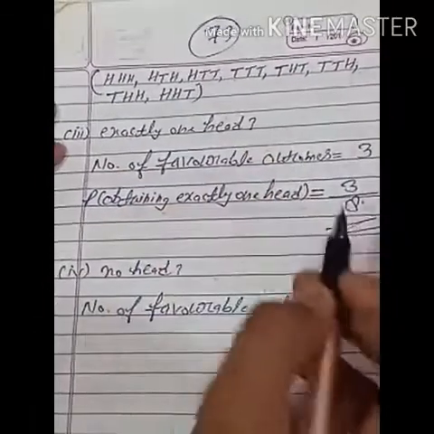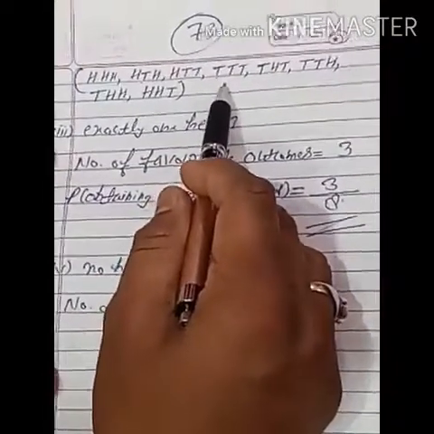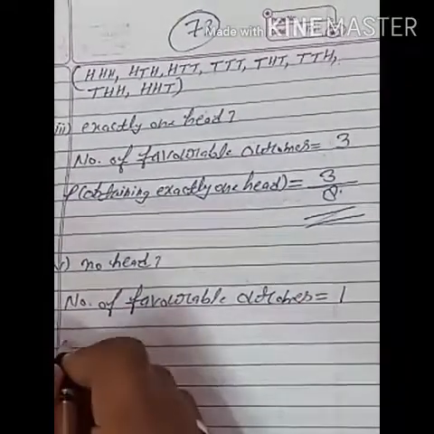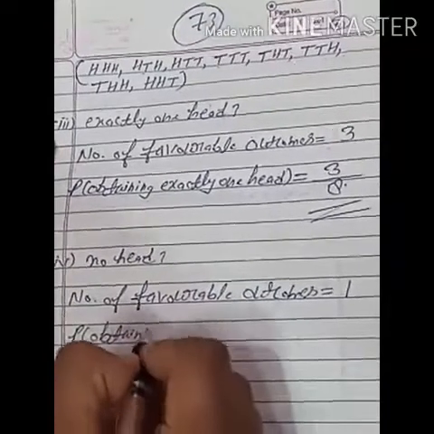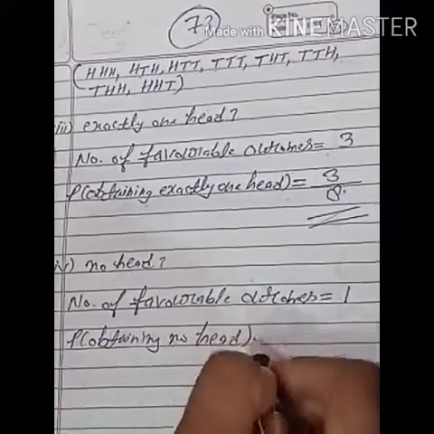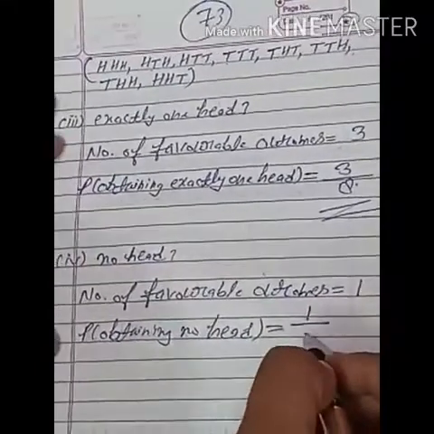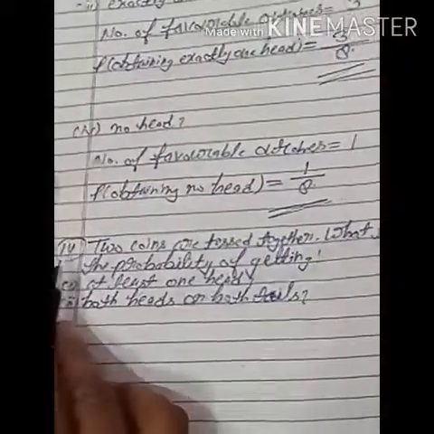So only one outcome is there in which a head is not present. So number of favorable outcomes, no head, 1. So probability of obtaining no head is equal to number of favorable outcomes 1 upon total number of possible outcomes 8. So 1 upon 8.